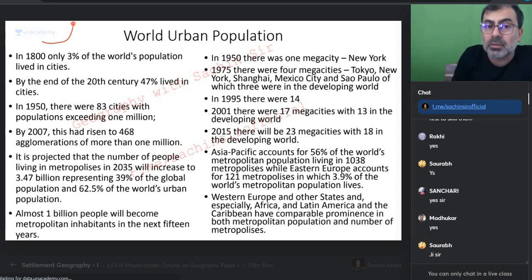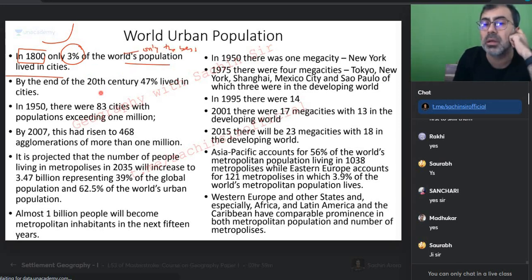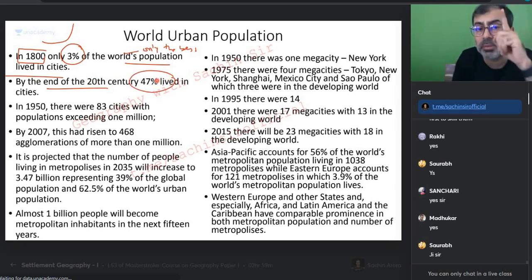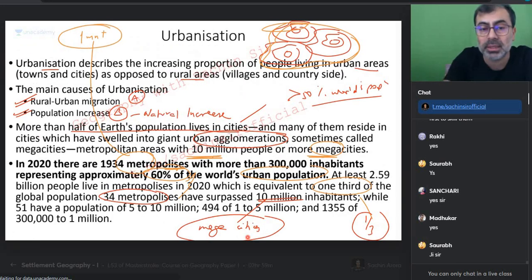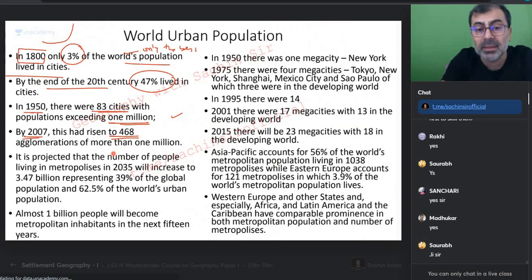World urban population, think about how it happened. Remember, here also there is a J curve. Think, in 1800, around 200 years ago, only 3% of the world population was living in cities. Only the best would go to the city. By the end of the 20th century, within 200 years, 47% of people are living in cities. In 1950, there were 83 cities with a population of 1 million. Remember, metropolitan cities, 1 million plus cities, only 83. In 2007, they were 468. And how many now in 2020? 1934. Look at the rate at which they are increasing.